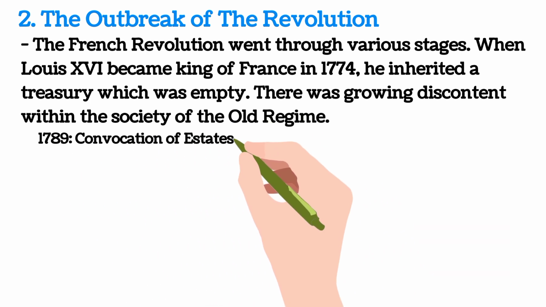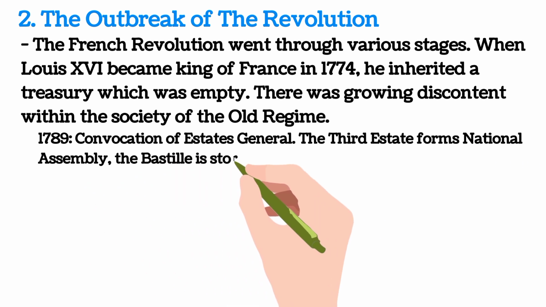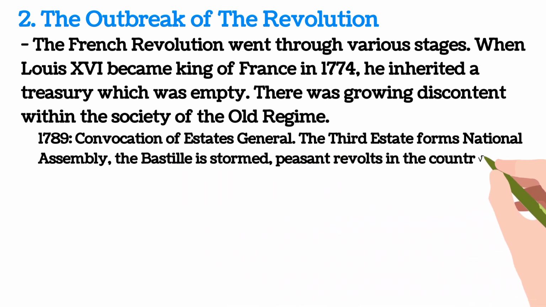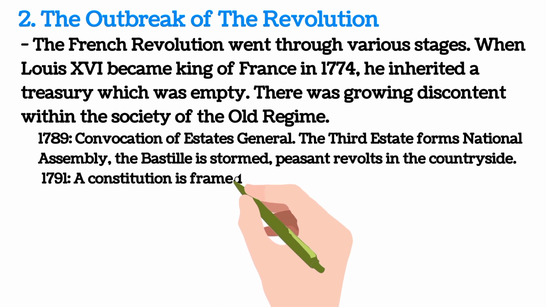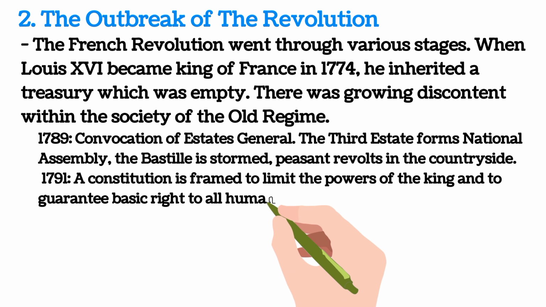1789. Convocation of the Estates General. The Third Estate forms the National Assembly, the Bastille is stormed, peasant revolts in the countryside. 1791. A constitution is framed to limit the powers of the king and to guarantee basic rights to all human beings.